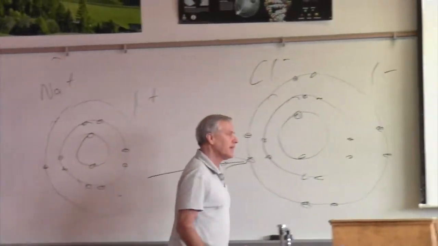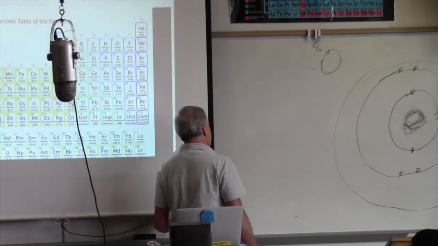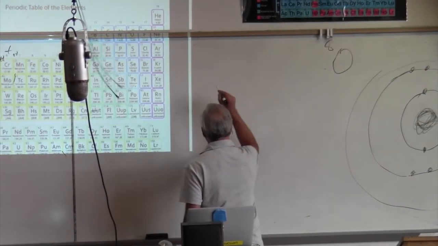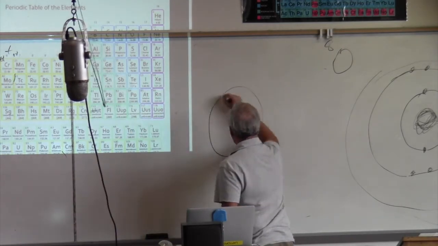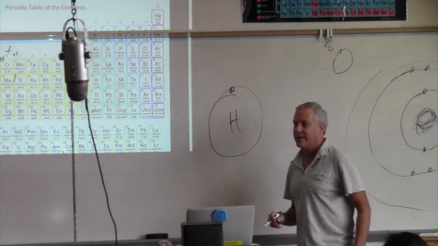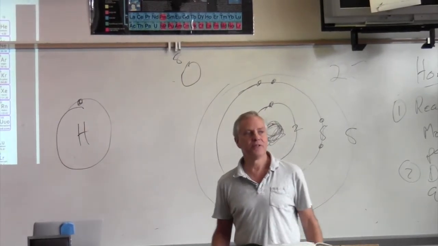All right, now, let's talk about bonds where atoms share electrons. Here's hydrogen. Its atomic number is 1 over there. So, it's got 1 electron and 1 proton. The electron is hanging out on its orbit. What's the valence of hydrogen?